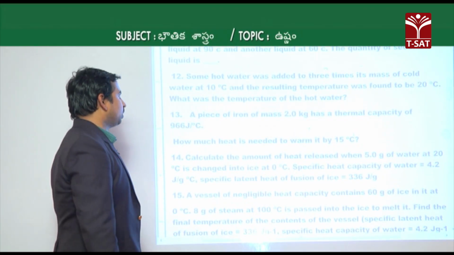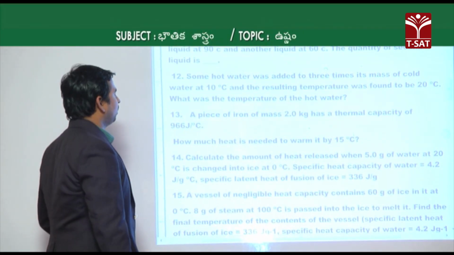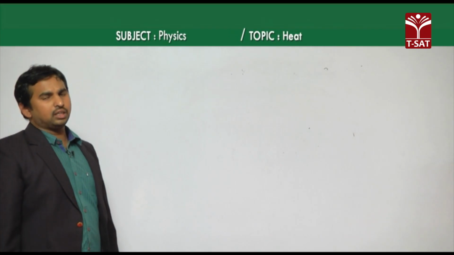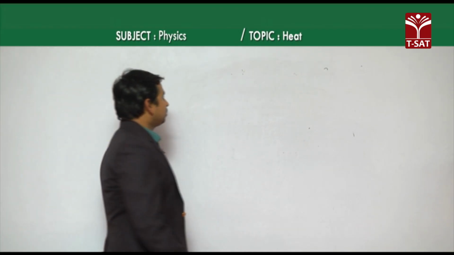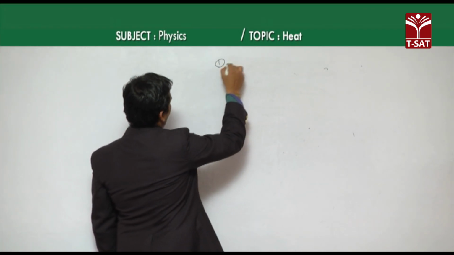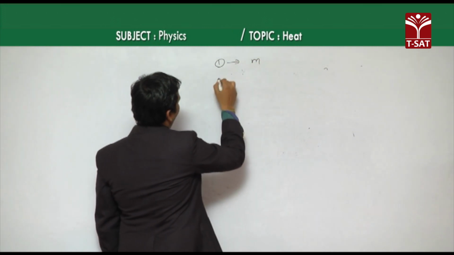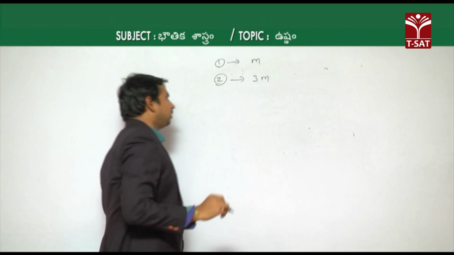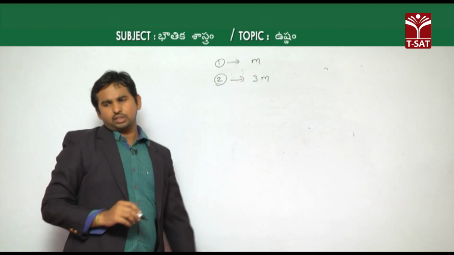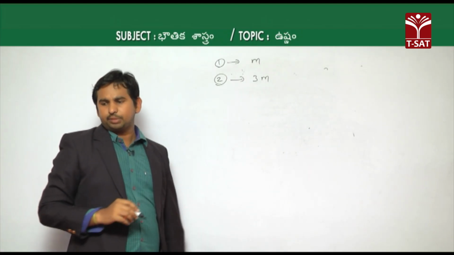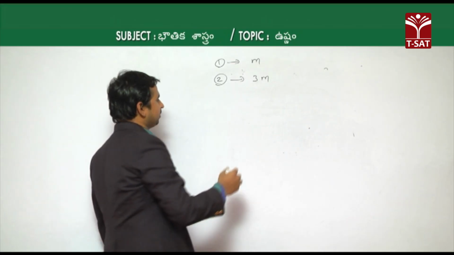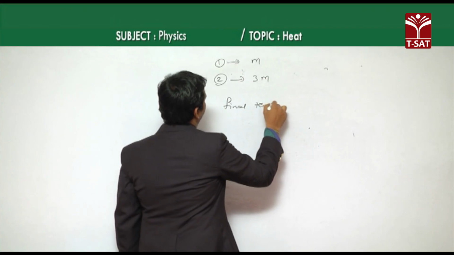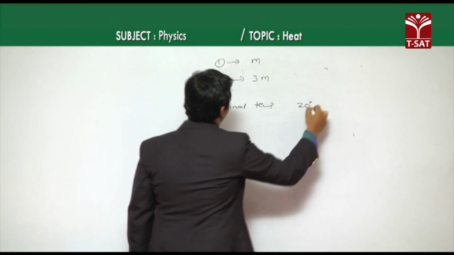We have to find the temperature of the hot water mixed. Two liquids are mixed here: in the first case the water has mass m, whereas the other water is 3 times that. After mixing, the final temperature is 20 degrees Celsius.